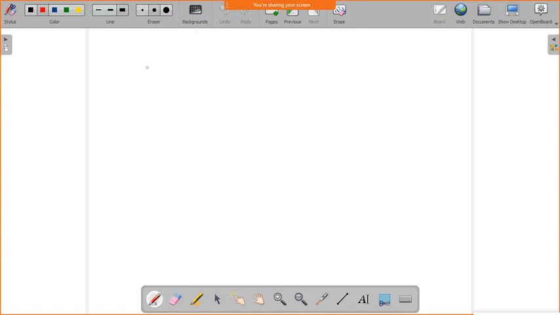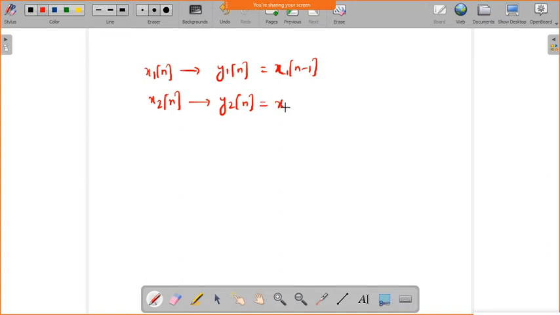If you take x1 of n, which produces y1 of n, which is equal to x1 of n minus 1. If you take x2 of n, which produces y2 of n, which is equal to x2 of n minus 1.